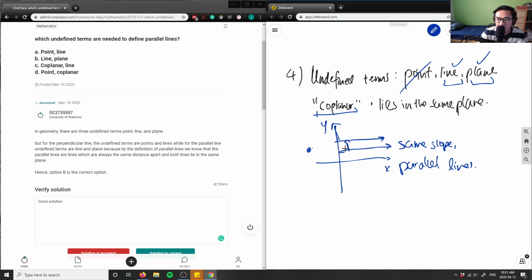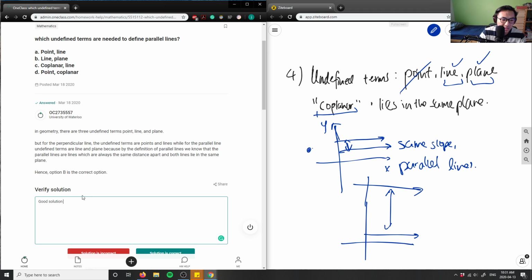This distance here does not mean anything to me. My lines could be so far away, like maybe this massive of a gap here, but they can still be parallel lines, right? So again, I'm going to say good solution, but I think you meant that parallel lines have the same slope and both lie in the same plane.